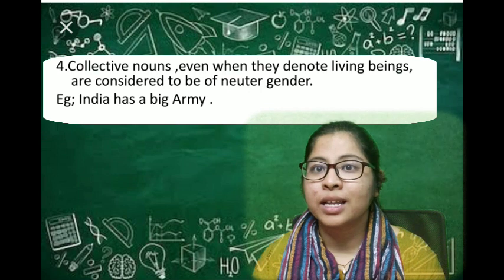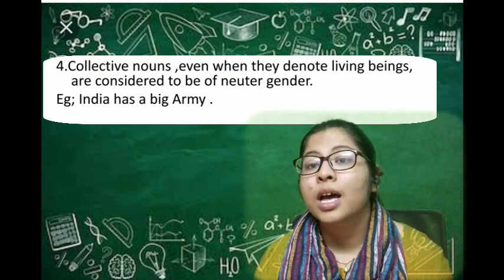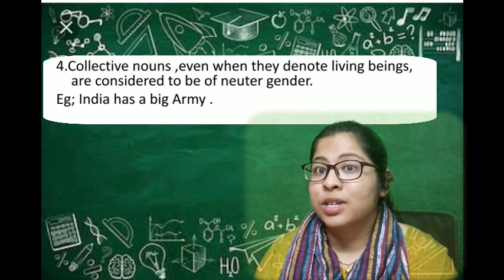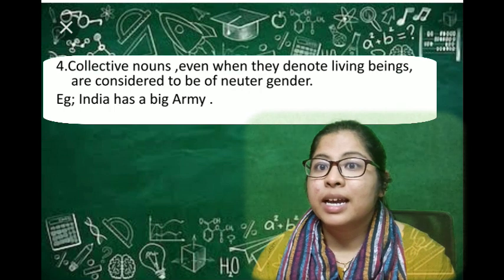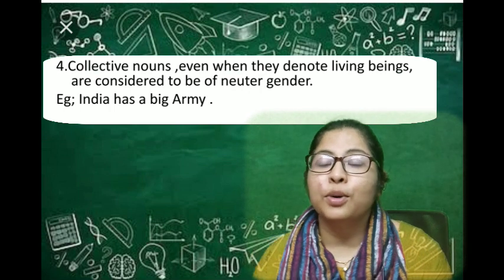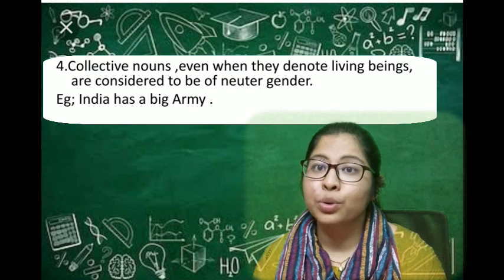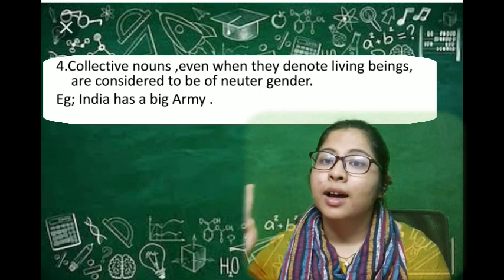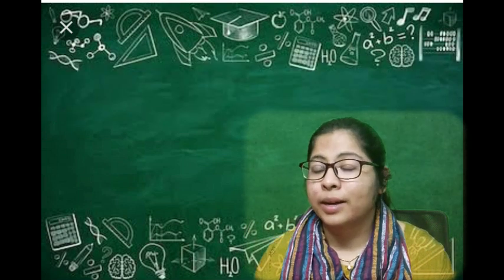A jury is a collective noun which I'm using in the sentence. A jury gave its decision up to the mark. I'm using it as 'it'. So the third rule you want to remember is that whenever you use a collective noun, use it in the neutral gender.